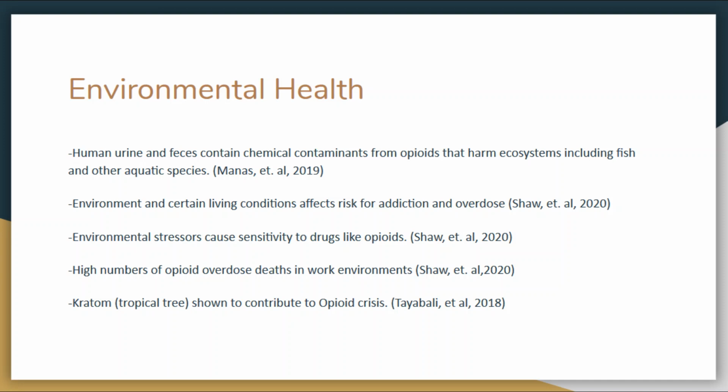Another impact the opioid crisis is bringing to the environment is freshwater contamination from chemicals from opioids found in urine and feces. This poses a harm to ecosystems and various species within the waters. There are various other side effects that have come out of the opioid crisis that significantly influence environmental health.